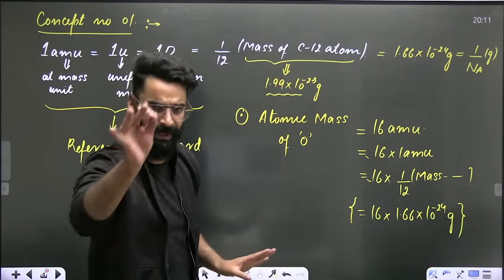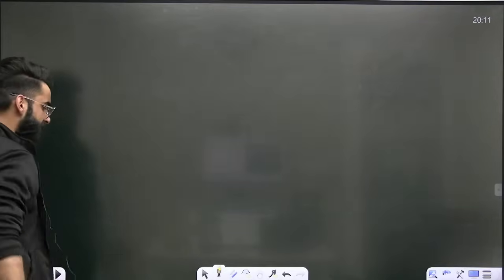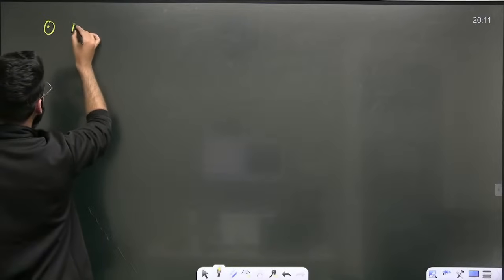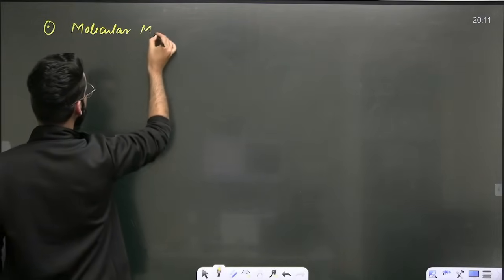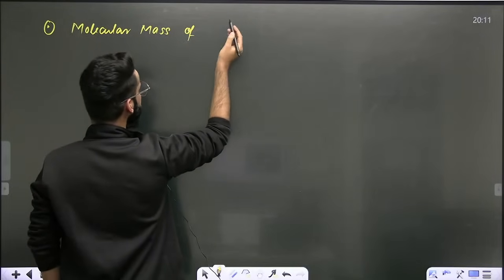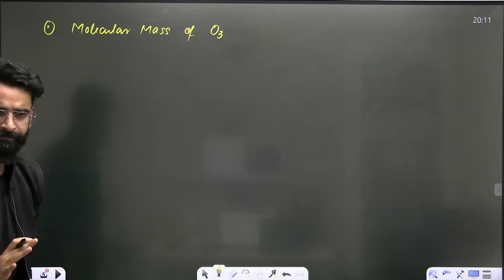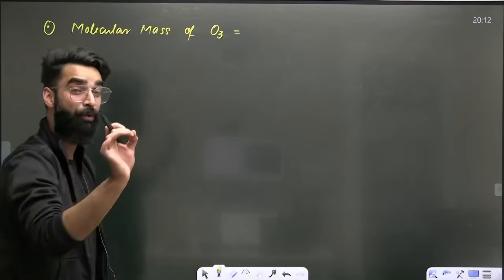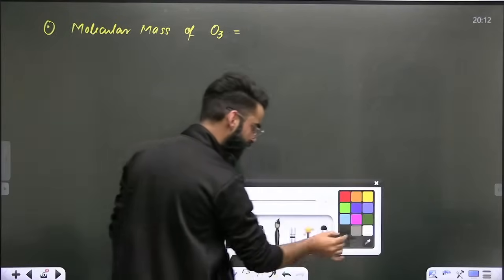Perfect. Let me take one more example so that you can understand it properly. Dear students, if I write a statement like this, molecular mass. Let's say molecular mass of, for example, ozone. Molecular mass of O3. What it means exactly? It means I'm talking about the mass of one molecule of O3, right?